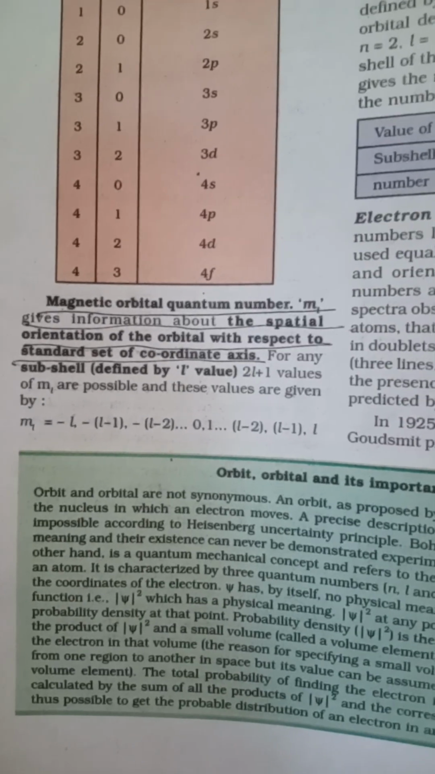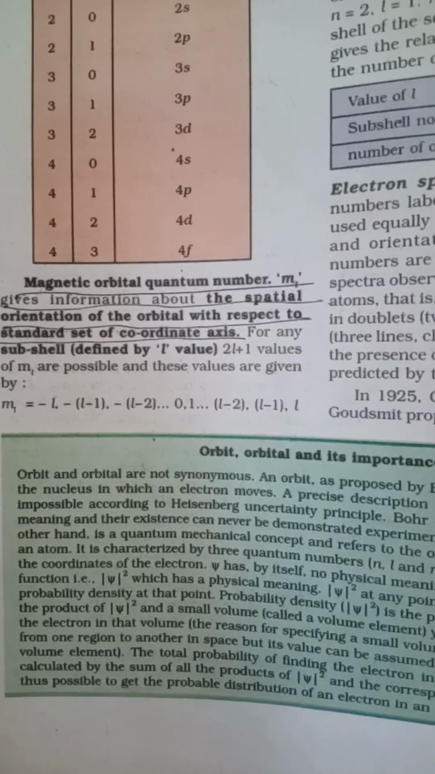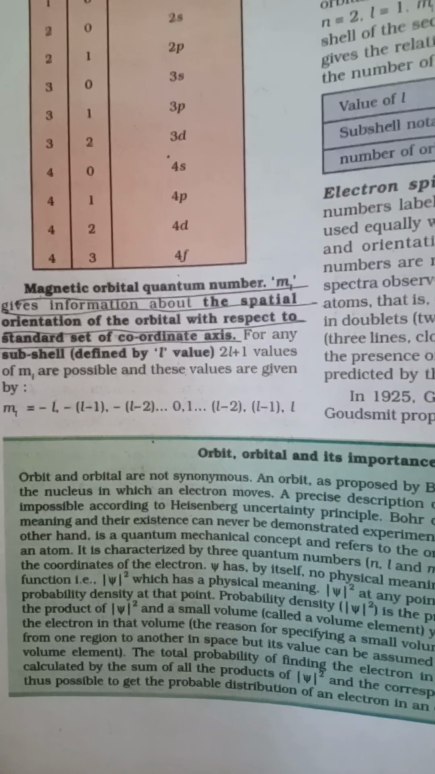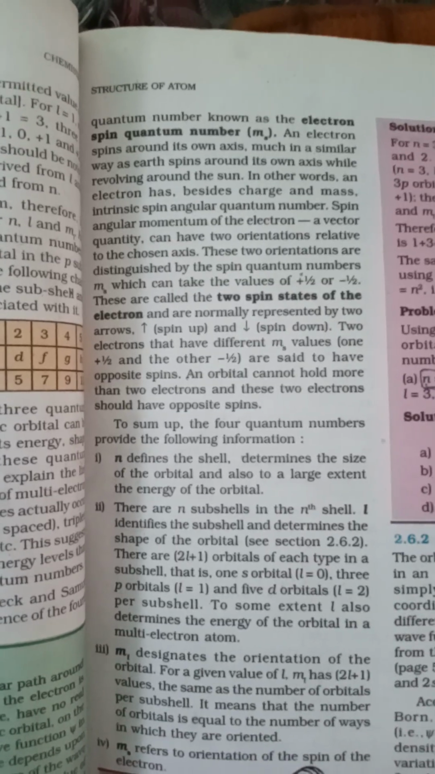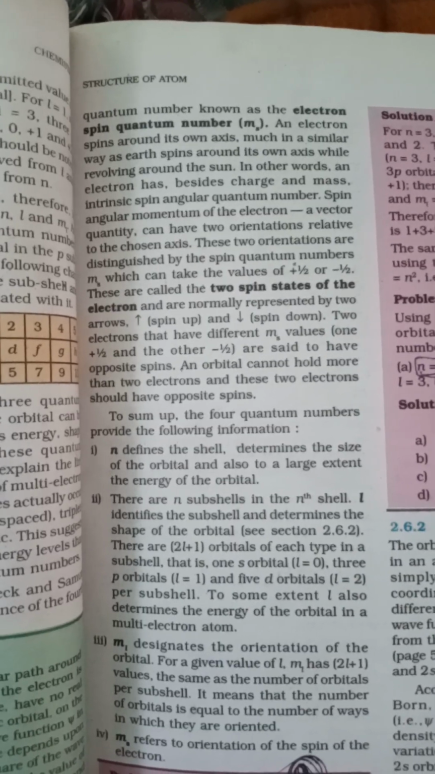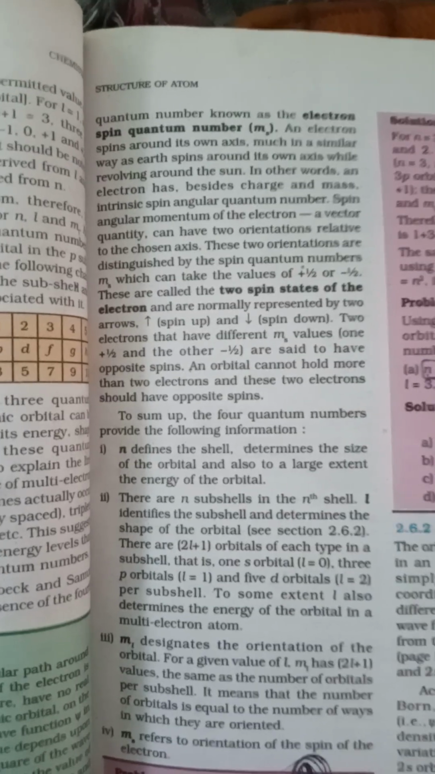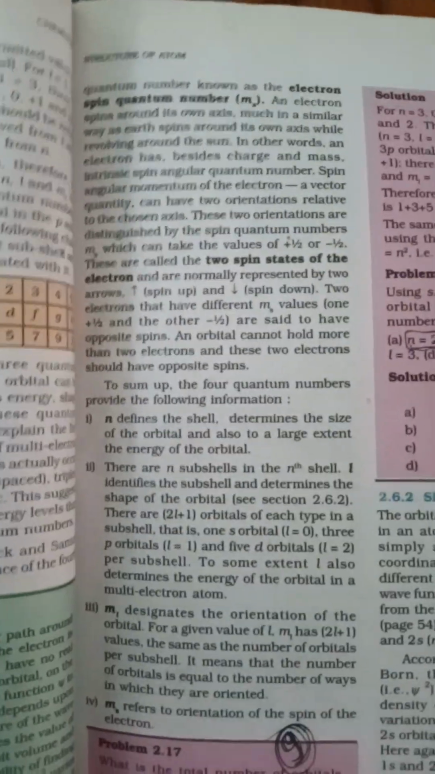Magnetic orbital quantum number gives information about the spatial orientation of the orbital with respect to a standard set of coordinate axes. For a subshell, 2l+1 values of ml are possible. Next is the electron spin quantum number. An electron spins around its own axis in much the same way as the Earth spins around its own axis while revolving around the Sun.